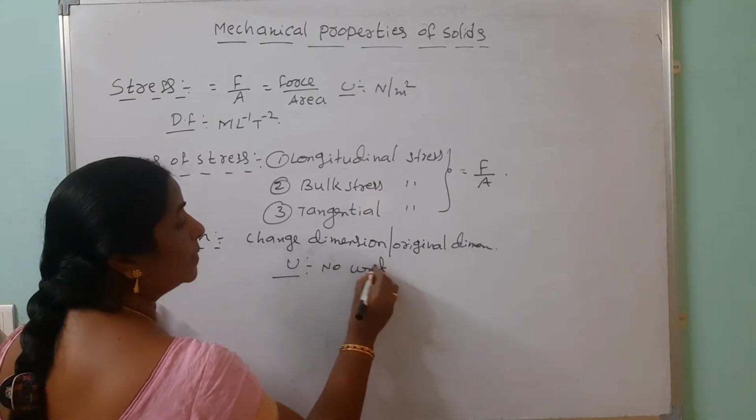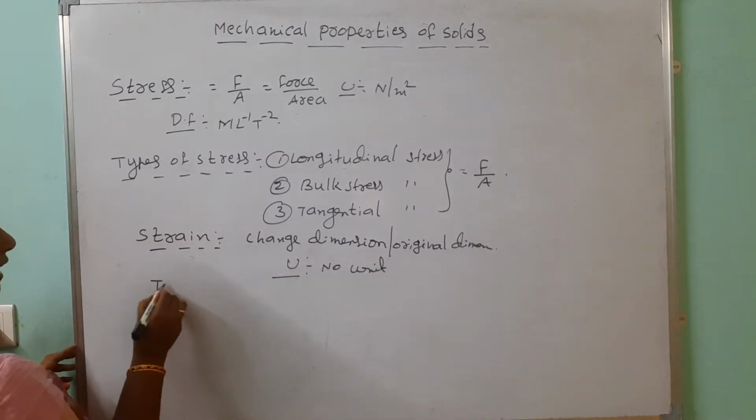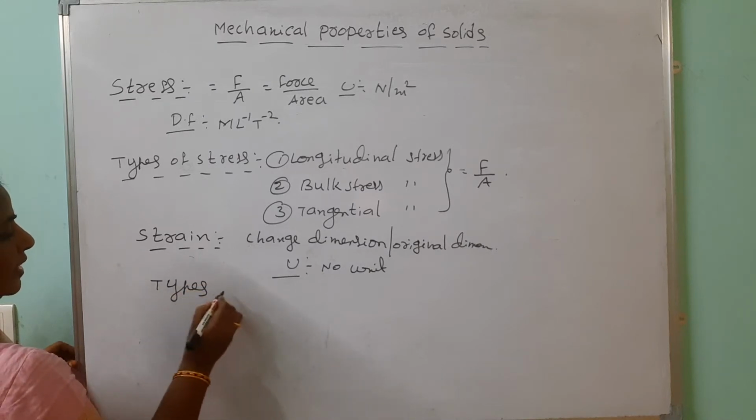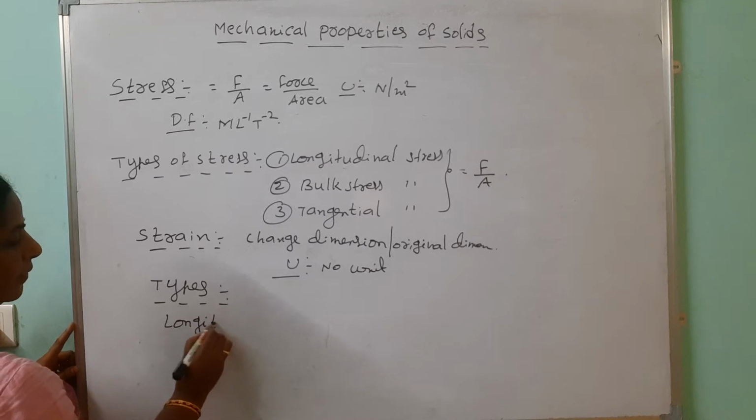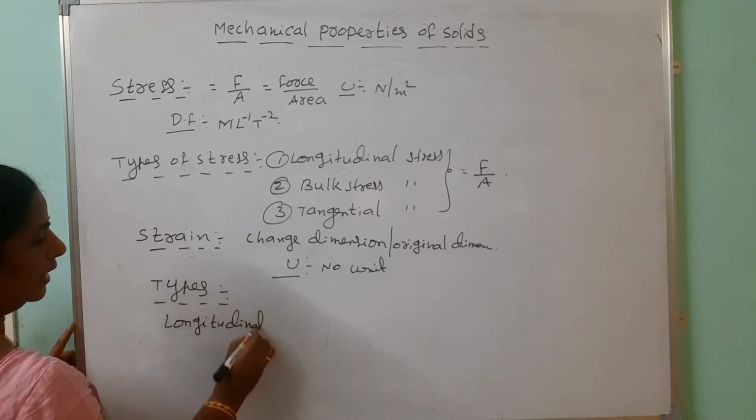But how many types of strains are there? There are three types of strains. First one is the longitudinal strain.